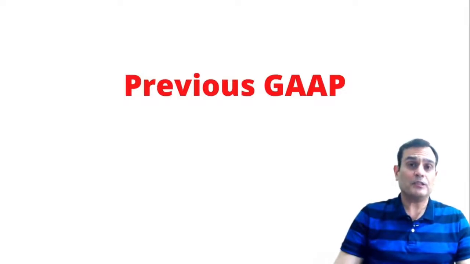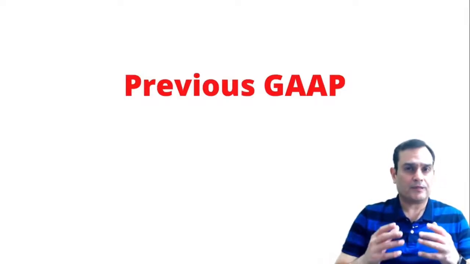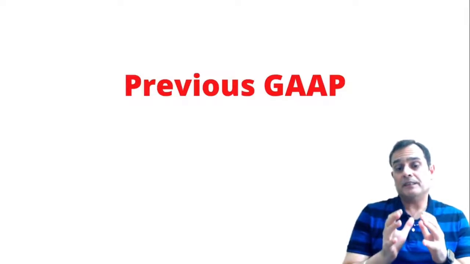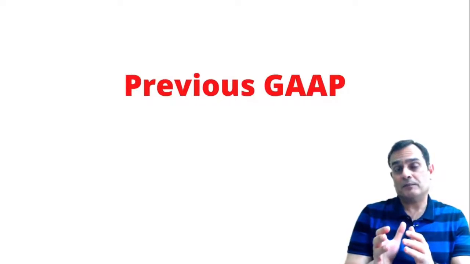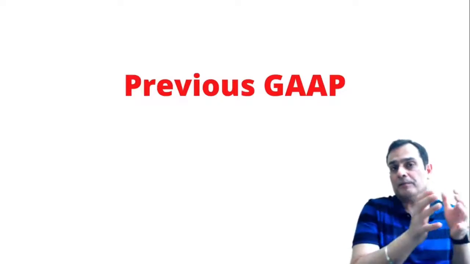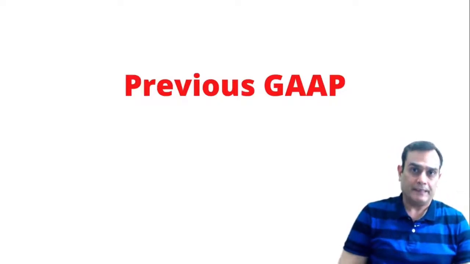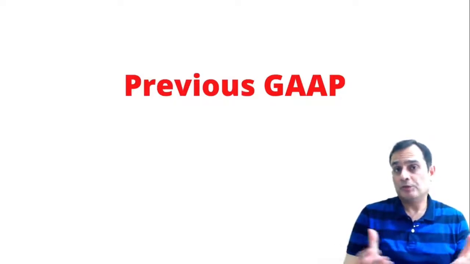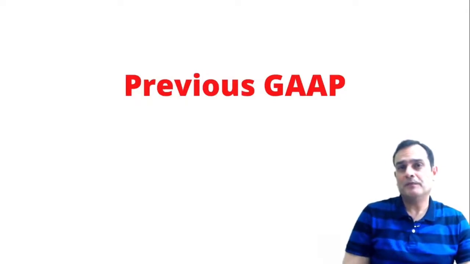Now, as I said, based on this terminology, let's have some case studies. If you remember in the previous video, I was talking about previous GAAP: once a company decides to present financial statements as per Ind-AS, let's say in a particular year 16-17, then the previous year comparative also needs to be presented. These previous year comparatives will be presented as per Ind-AS, which have previously been presented as per what we call the previous GAAP. Now the question arises, what is supposed to be a previous GAAP?